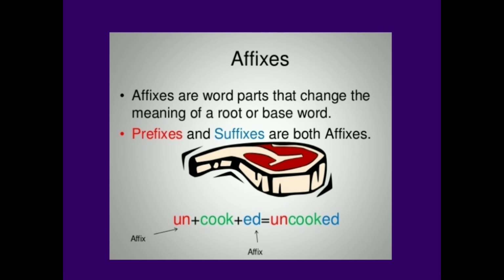Here cook is the root word, un is an affix, ed is also an affix, and we form the word uncooked. In this way, today I explained in detail the grammar part, that is prefixes, suffixes and affixes with examples. Thank you very much.